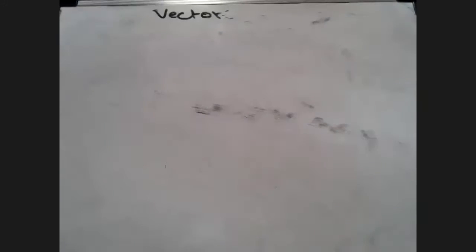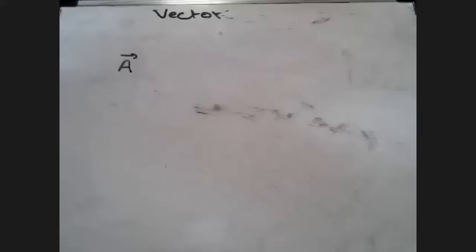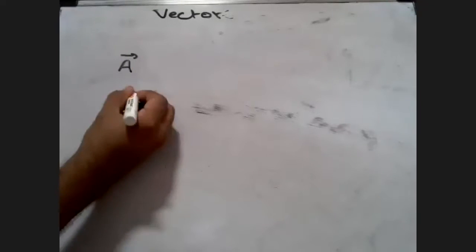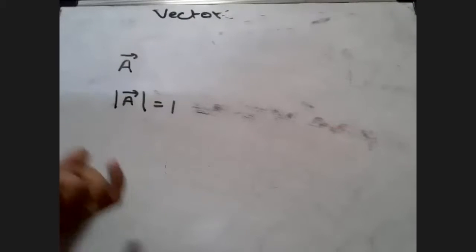Now, if this is understood, try to understand something. There is another vector called a unit vector. Now, what is the meaning of unit vector? Can anyone tell me? Magnitude will be 1. Okay. So, students, listen to me. If there is a vector here, A, a normal vector, but the magnitude of this vector A is equal to 1, this is called a unit vector.